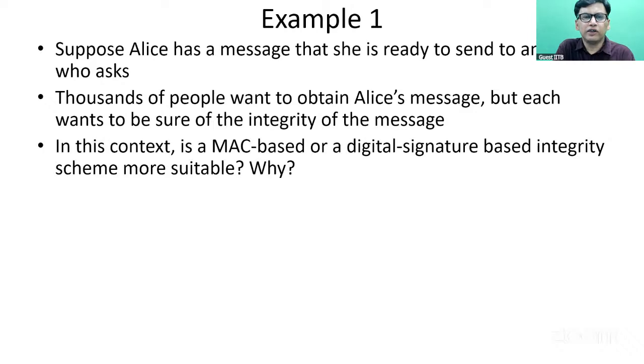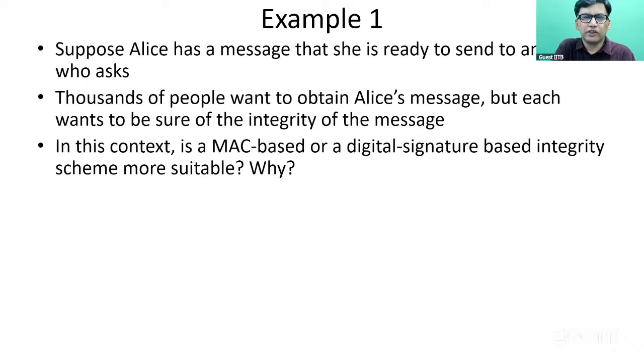Recall that we discussed a couple of techniques for achieving message integrity. One is we can attach a message authentication code to the message. The other technique was digital signature based. If M is the message, then a message authentication code can be calculated as h of (m, s), where h is a cryptographic hash function and s is a secret key between the sender and receiver.